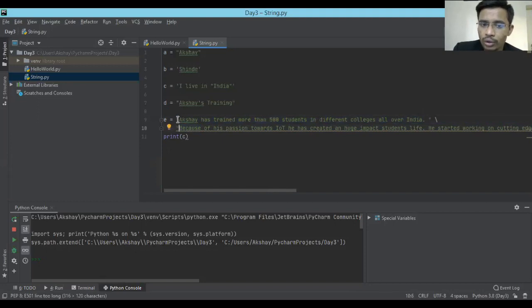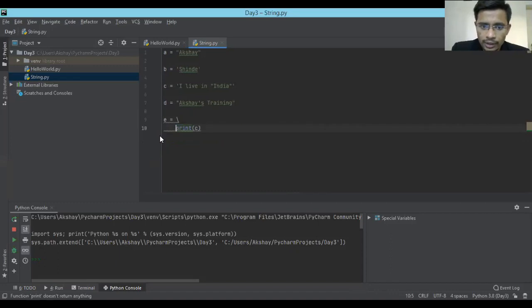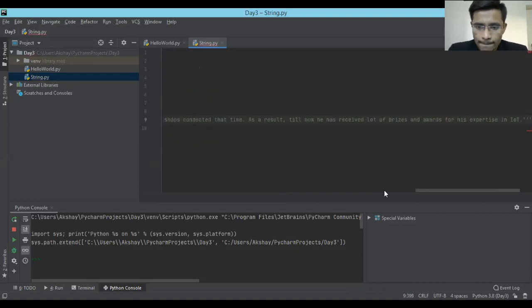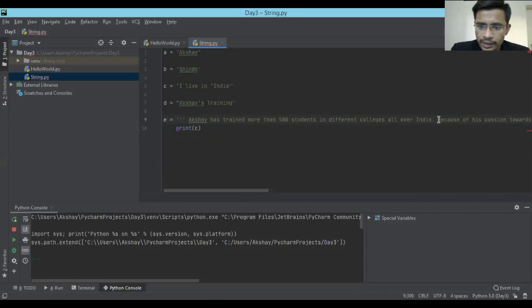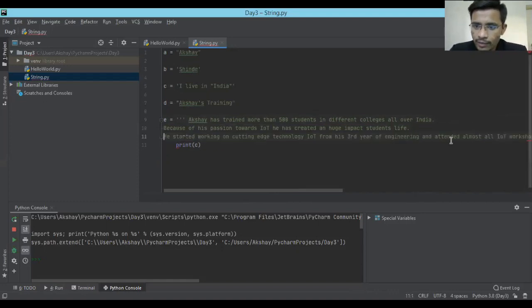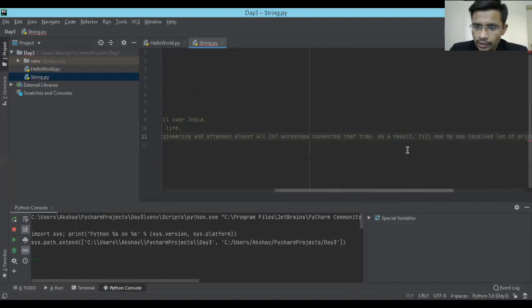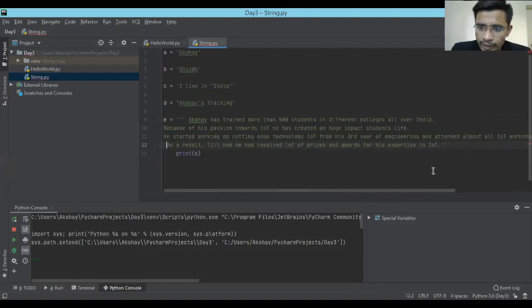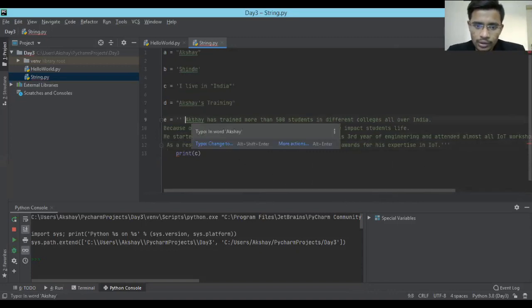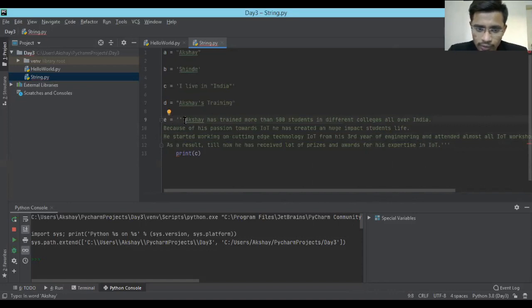Okay, so if you want to avoid this, instead of doing this, you can actually write the string in triple quotes. Okay, so if I paste it like this, you can write the things in triple quotes. See, this time there is no backslash over here, right? So this indicates that your statement is still valid, and you can print everything over there. See, if you go and really observe, this has printed everything the way you wanted.